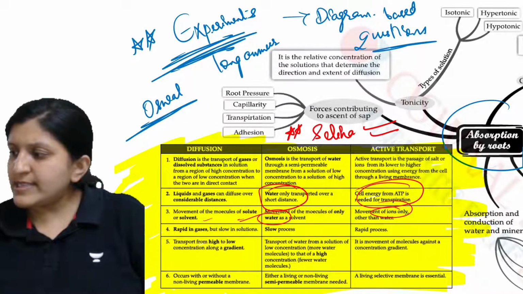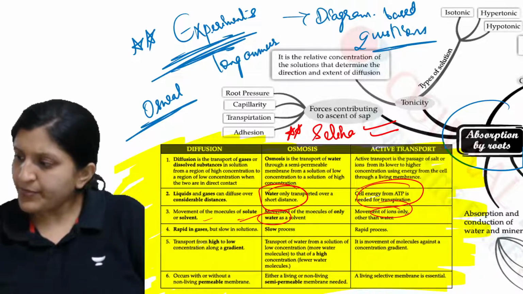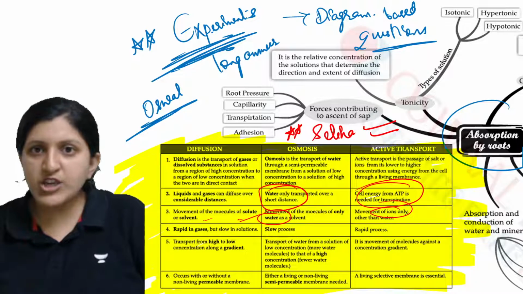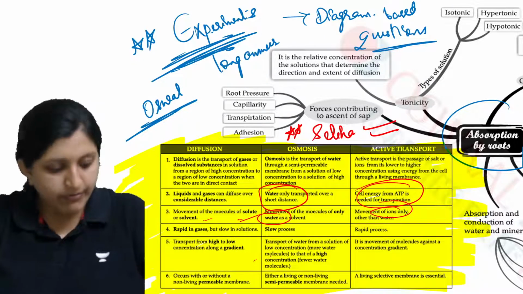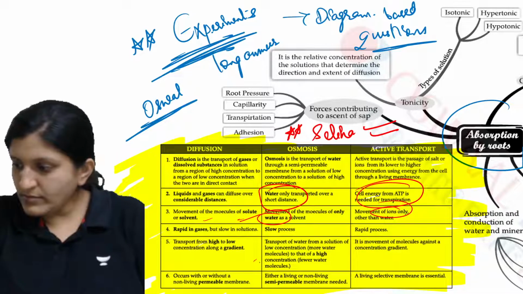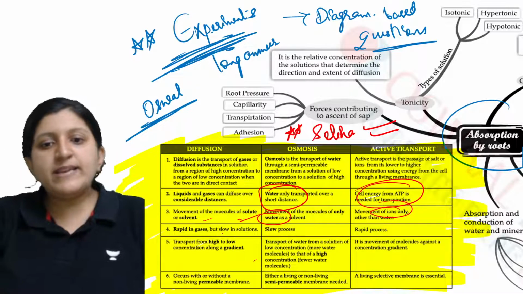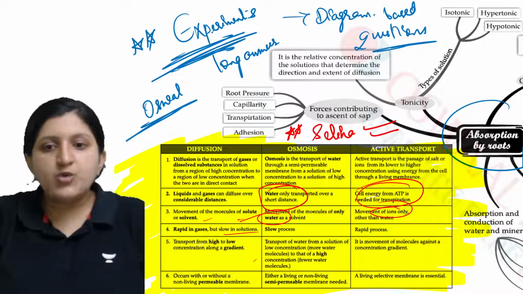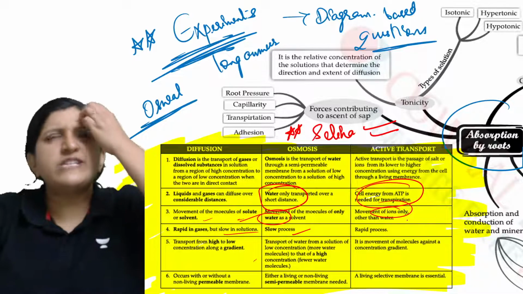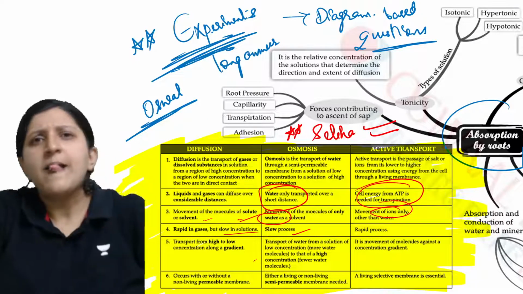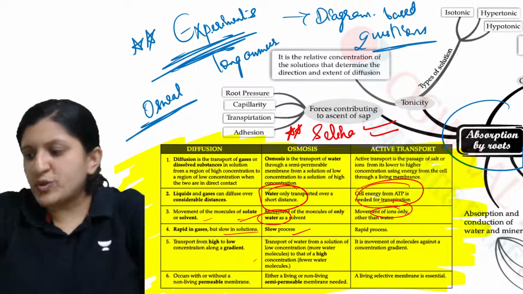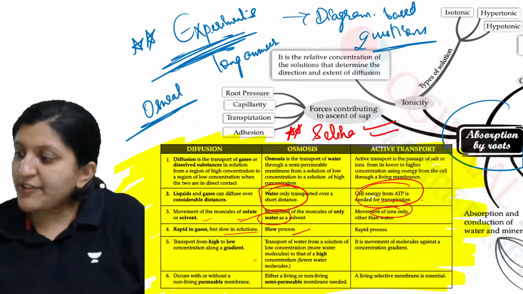So chapter 6 is which one, Krishna? Transpiration. So rapid in gases but slow in solutions, slow process. So first chapter, cell division. Okay, so there is cell division, genetics, absorption, transpiration, photosynthesis. Okay, so it is life processes.